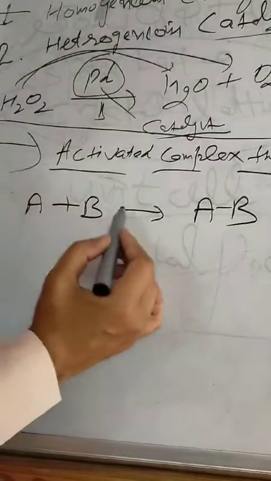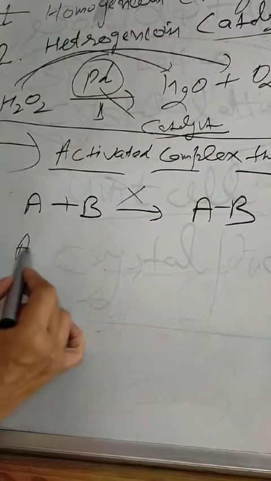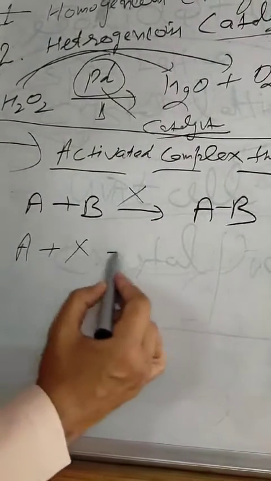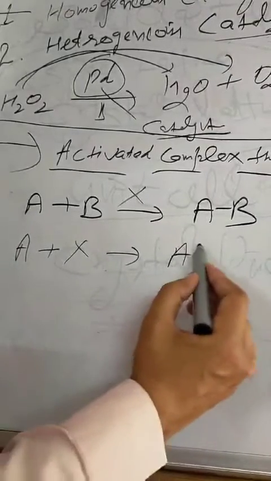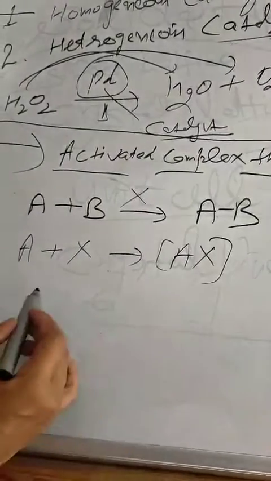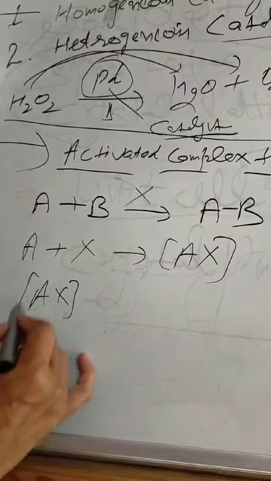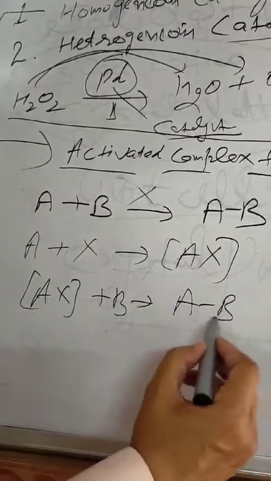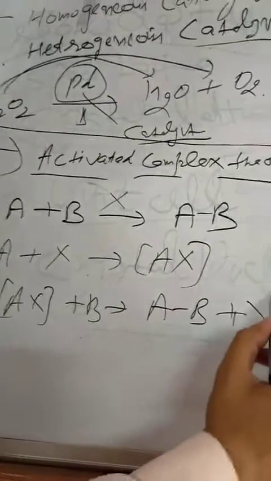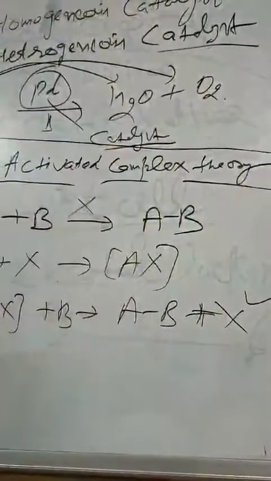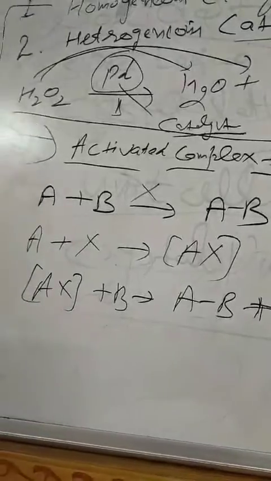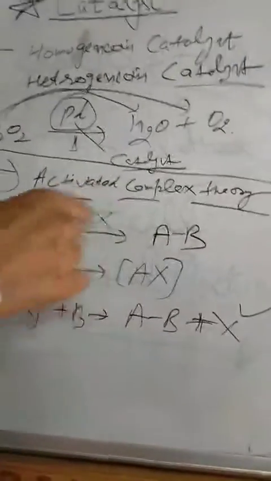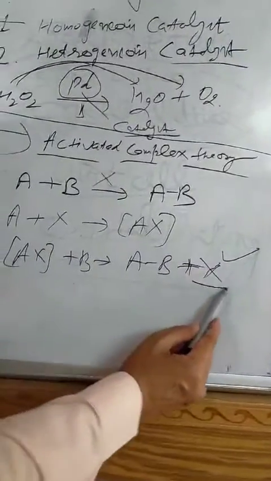If I am using a catalyst X, what did catalyst X do? X firstly combines with any one of them and forms an AX molecule, and now this AX molecule is a bit more reactive to react with this B molecule, and this will form AB and X will come out of it after the completion of the reaction. This is the working pattern of a catalyst. It reacts with the reactants and forces them to react, and after the reaction it comes out safely.